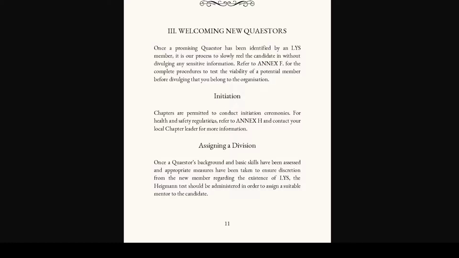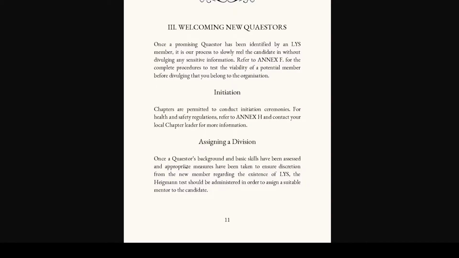Initiation. Chapters are permitted to conduct initiation ceremonies for health and safety regulations. Refer to Annex H and contact your local chapter leader. Once a Quaestor's background and basic skills have been assessed and appropriate measures have been taken to ensure discretion from the new member regarding the existence of LYS, the Heigman test should be administered in order to assign a suitable mentor to the candidate.